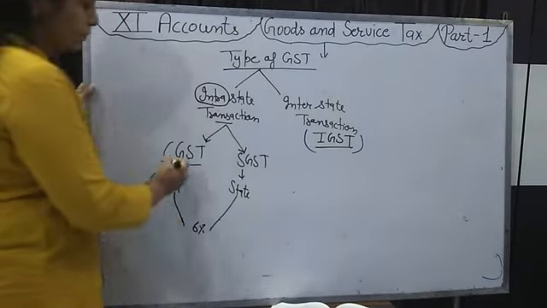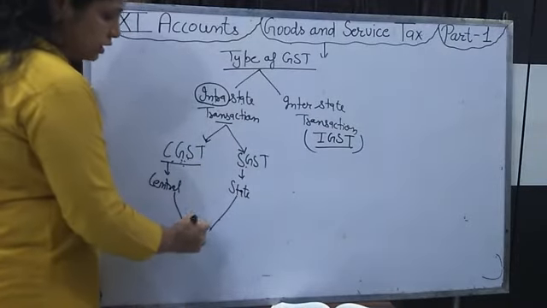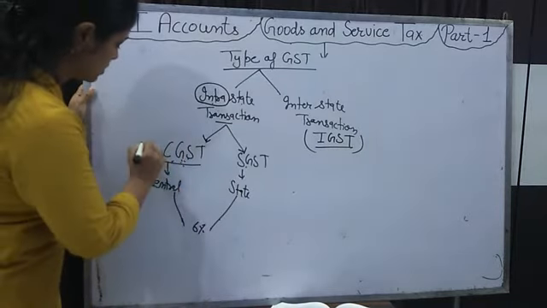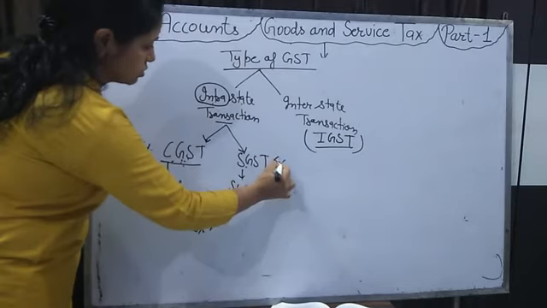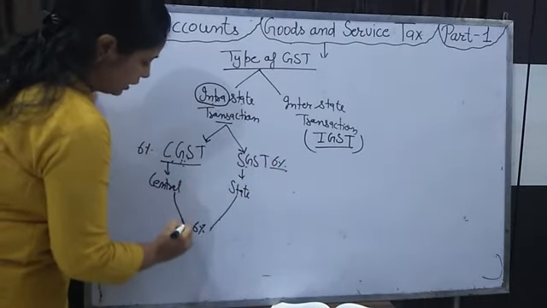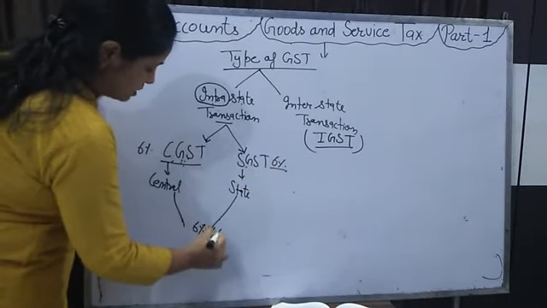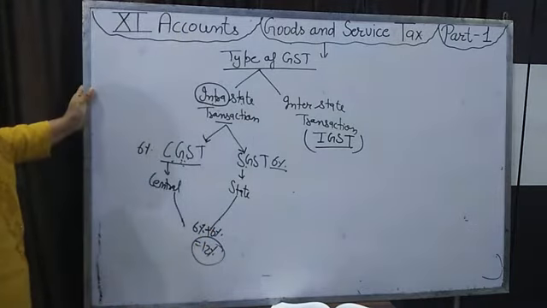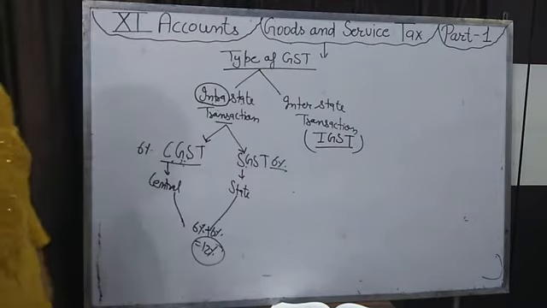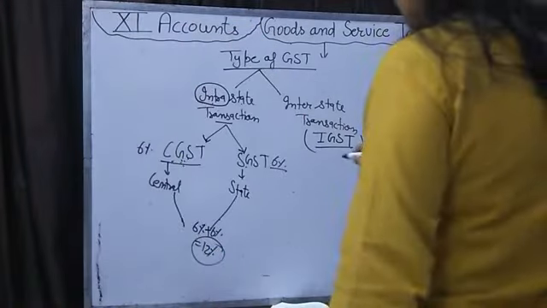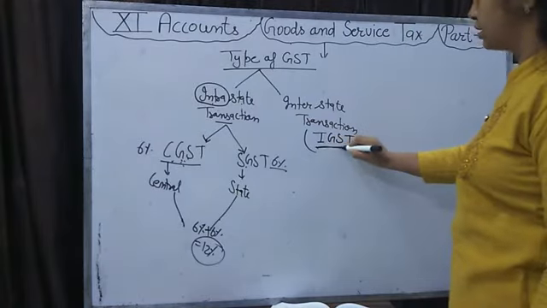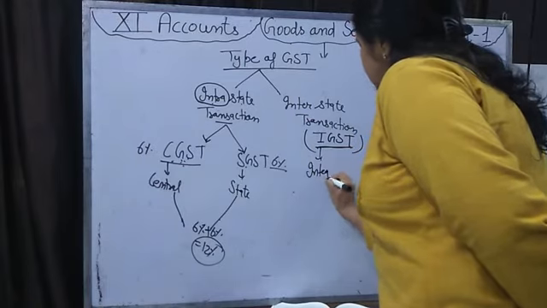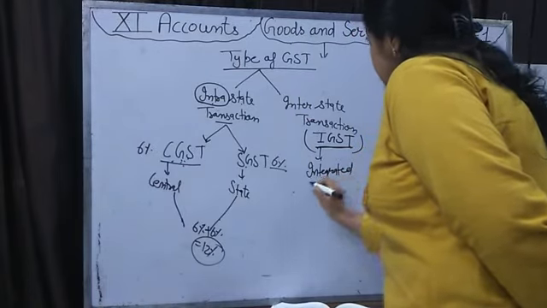The rate of both GSTs always remains the same. If CGST is 6%, then SGST is also 6%. In total we will pay 6 plus 6%, 12% GST. Okay. Now, the third type of GST is IGST, Integrated Goods and Services Tax.